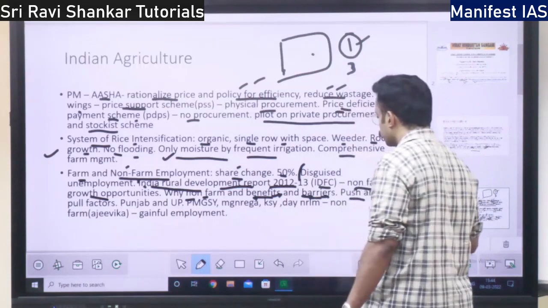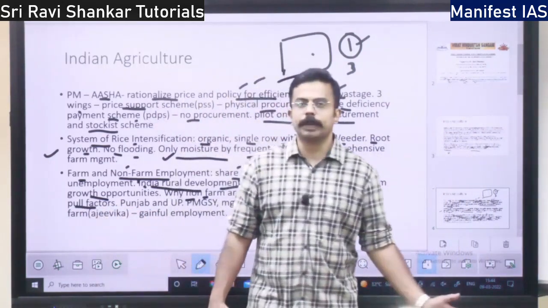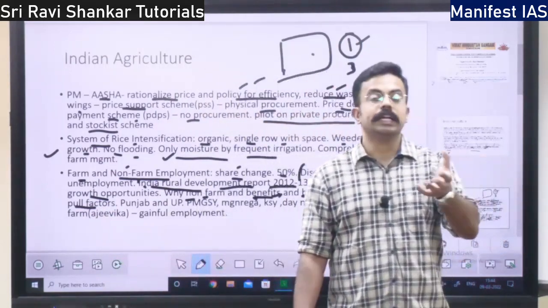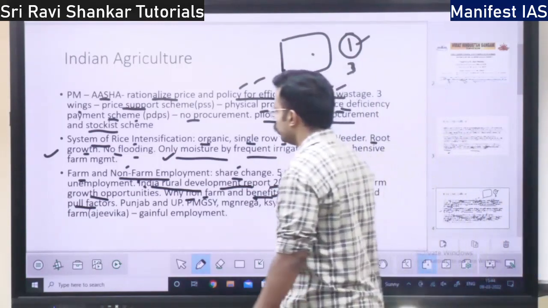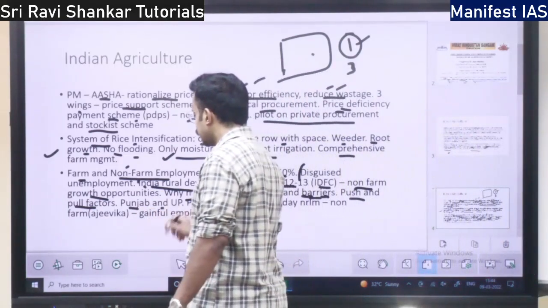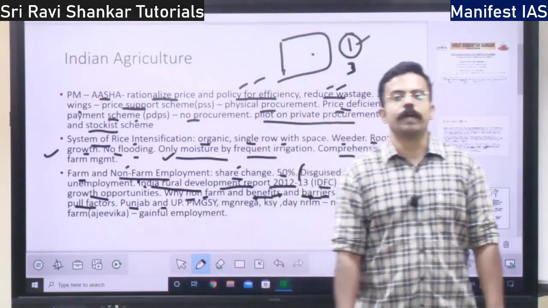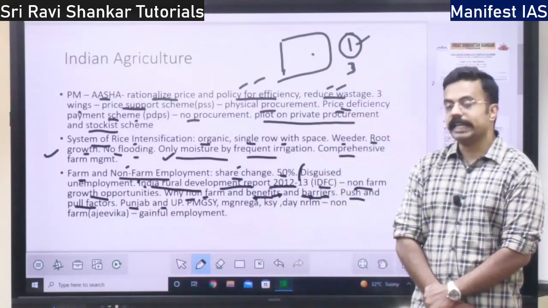Then I told you about the push and pull factors. Push factors push people out of agriculture, pull factors pull people into non-farm or non-agricultural activities. So here we will take the example of Punjab and UP. Punjab has a lot of pull factors. Why? You have the Green Revolution.